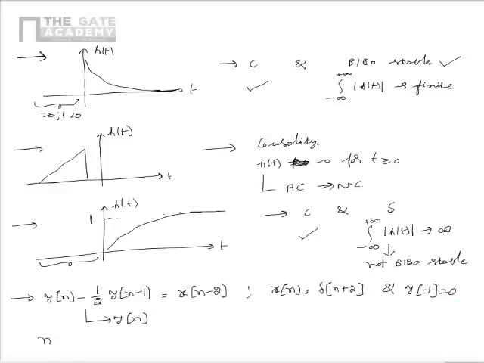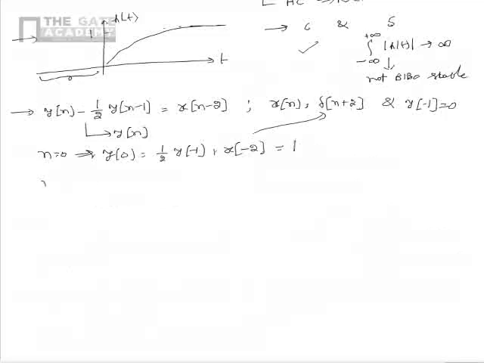So upon substituting n is equal to 0 in the given LCCDE, we see that y of 0 is equal to half into y of minus 1 plus x of minus 2. We know that x of minus 2 is equal to 1 because it's given with an impulse input. So y of 0 is equal to 1. Upon substituting n is equal to 1, we get that y of 1 is equal to half into y of 0 plus x of minus 1. As the input is the impulse input, we know that x of minus 1 is 0. So y of 1 will be half.